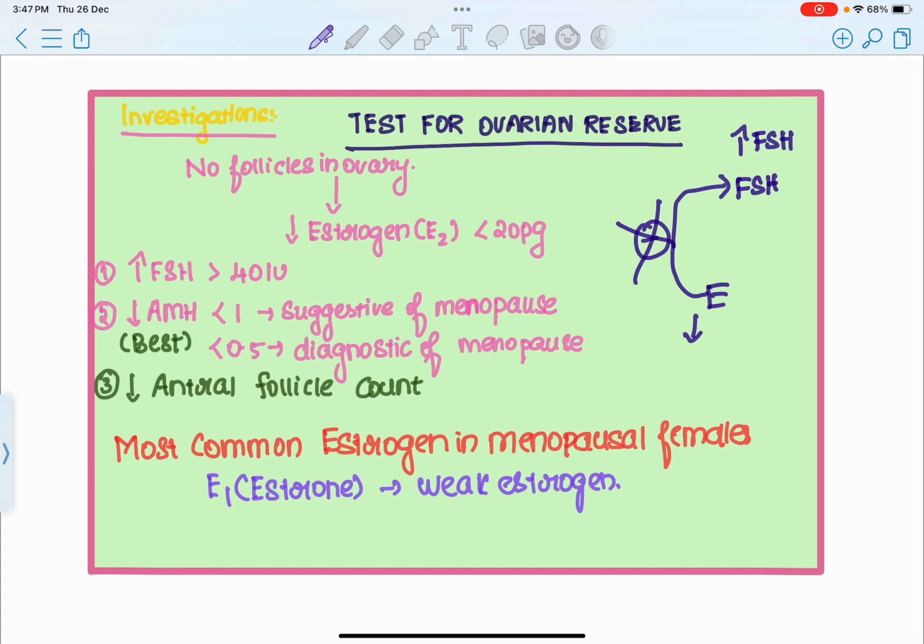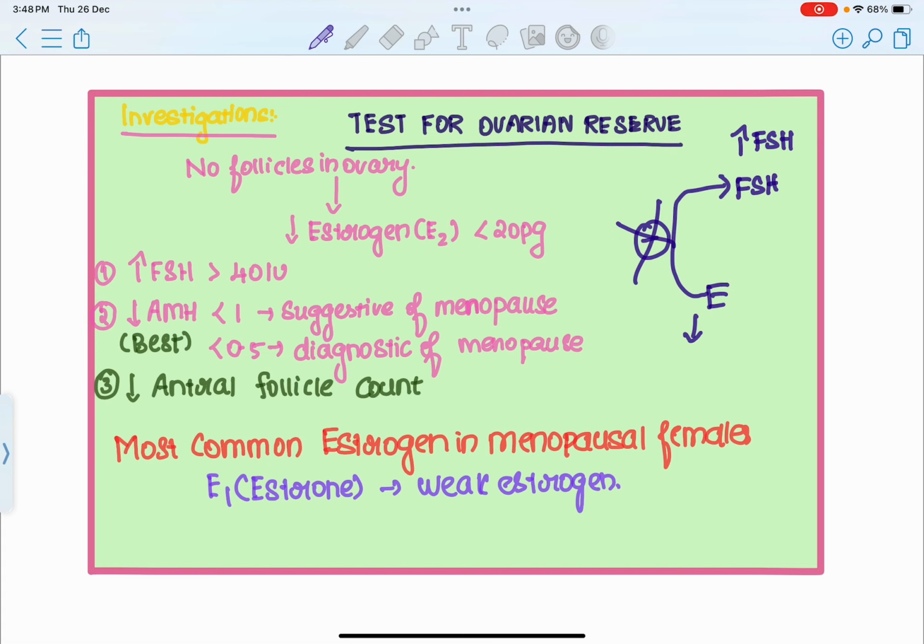If the anti-Mullerian hormone is decreased, if it is less than 1, it is suggestive of menopause, and if anti-Mullerian hormone is less than 0.5, it is diagnostic of menopause. Anti-Mullerian hormone is the best test because it has less cycle variability. The cycle variability is very less with anti-Mullerian hormone. Therefore, anti-Mullerian hormone is the best test for ovarian reserve.